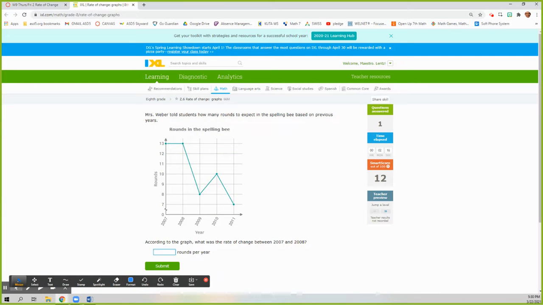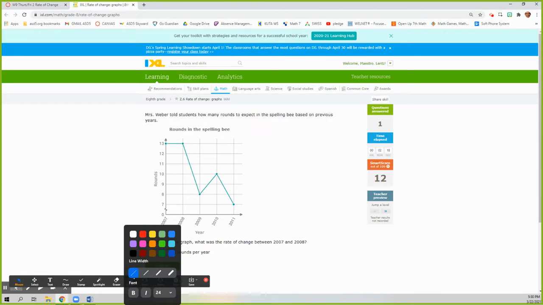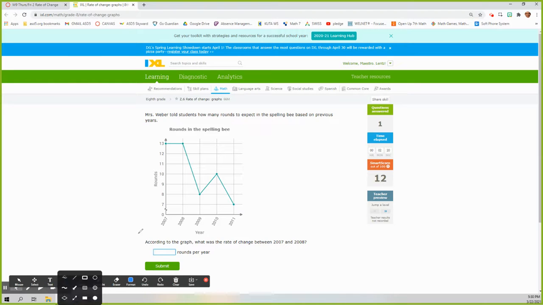So like when I say where, like look at the graph or the question on between which years. According to the graph, was rate of change between 2007, right here, and 2008. How many rounds per year? Ms. Weber told students how many rounds to expect in the spelling bee.